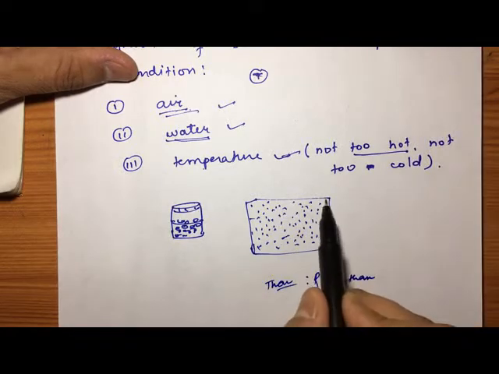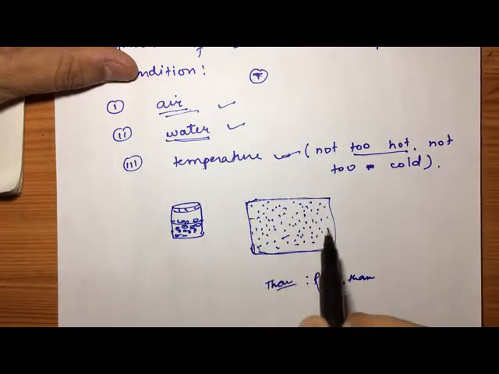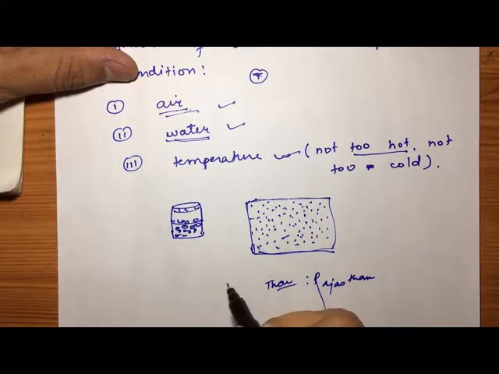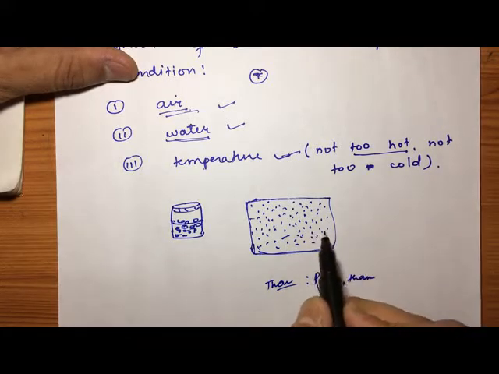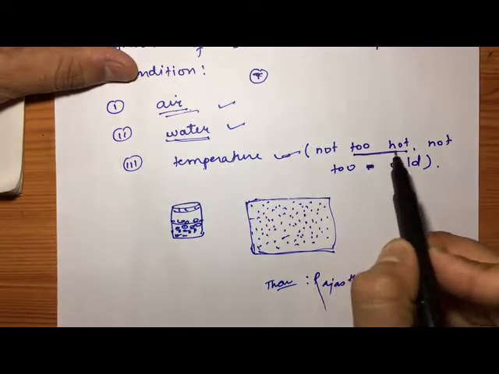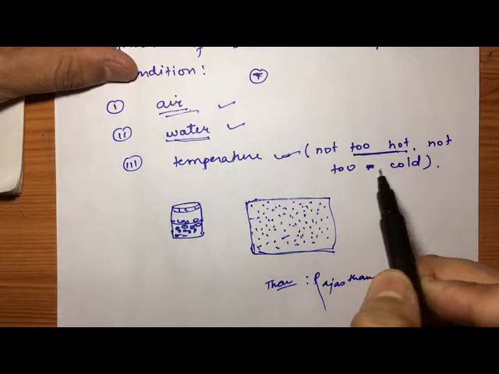This is a desert and this is a hot desert. A place where there is sand is called a hot desert. Here we will not find plants. Why? Because the temperature there is too hot.